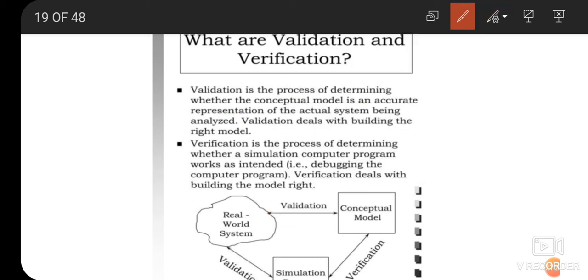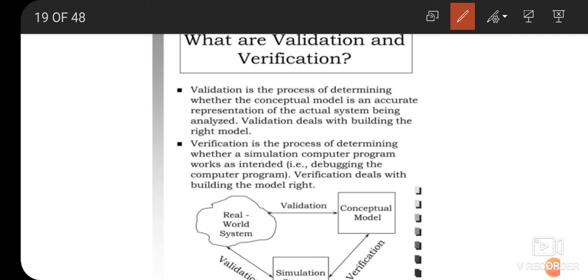So that is validation. Validation means first of all you are justifying that the model that you have built is exactly representing the real world problem that you have to solve, for which you want a solution. So that is validation. And what is then verification? Verification means checking the program which is building the model. It is the process of determining whether the simulation computer program works as intended. That means you have built the right system.